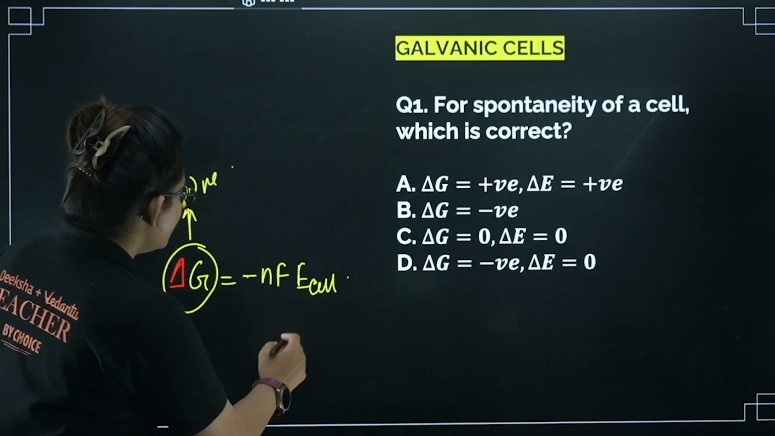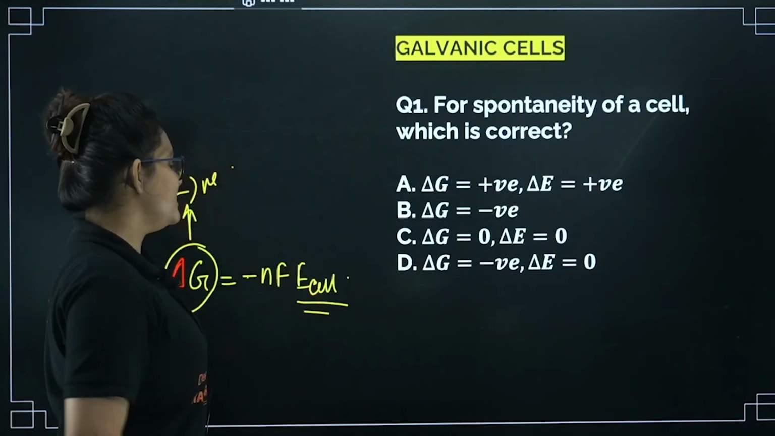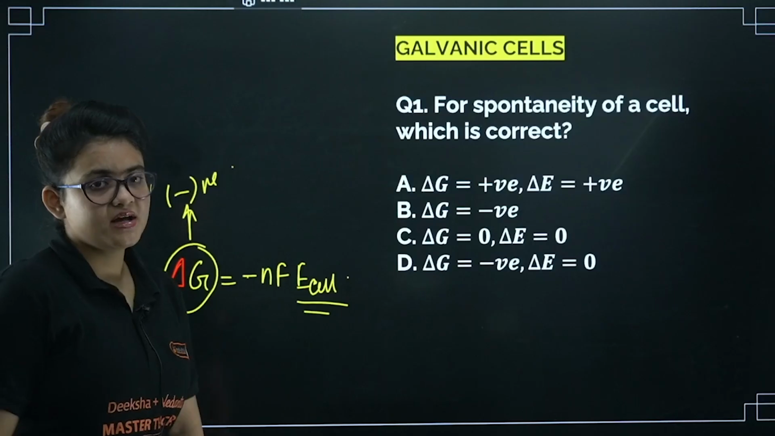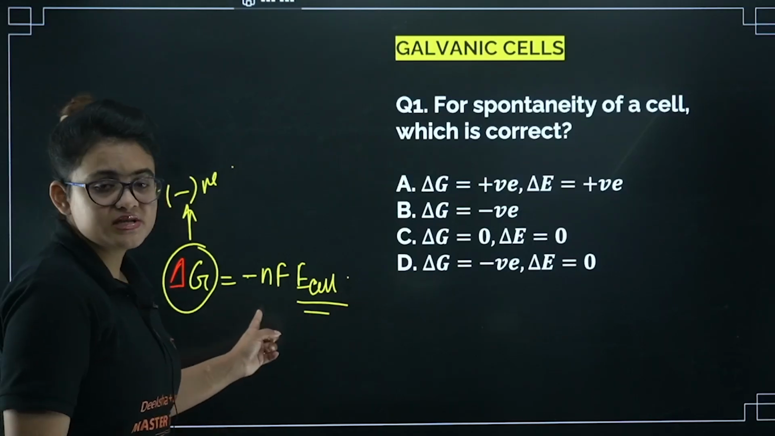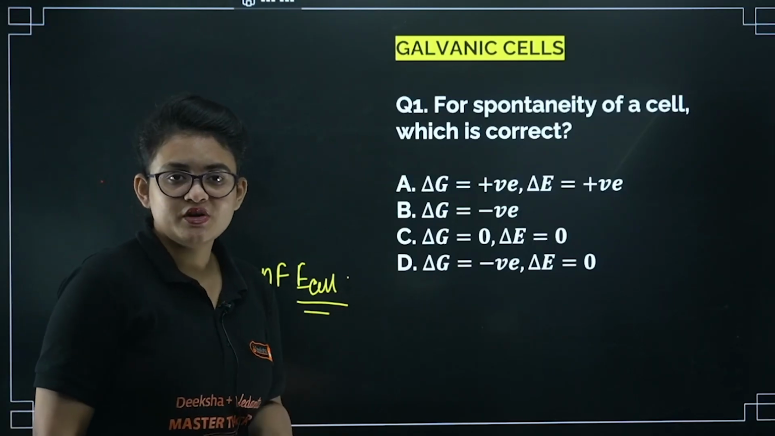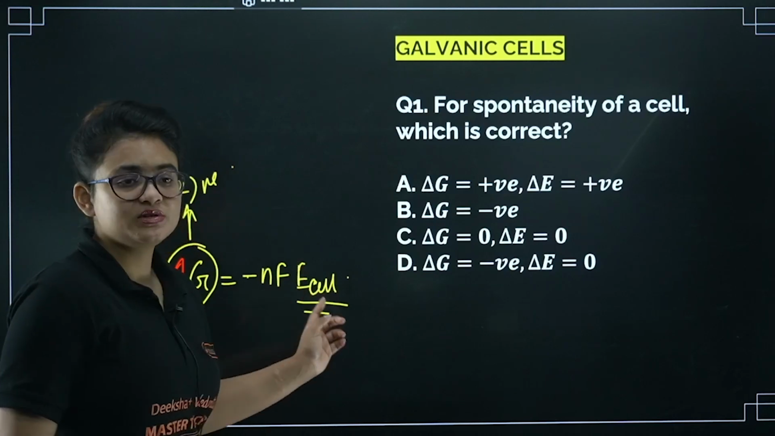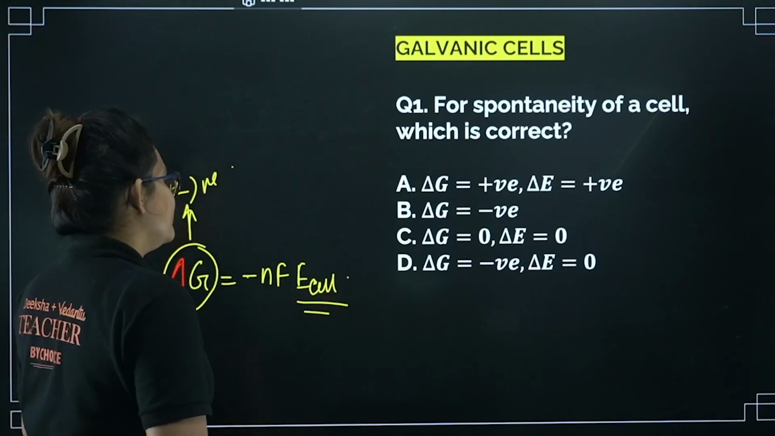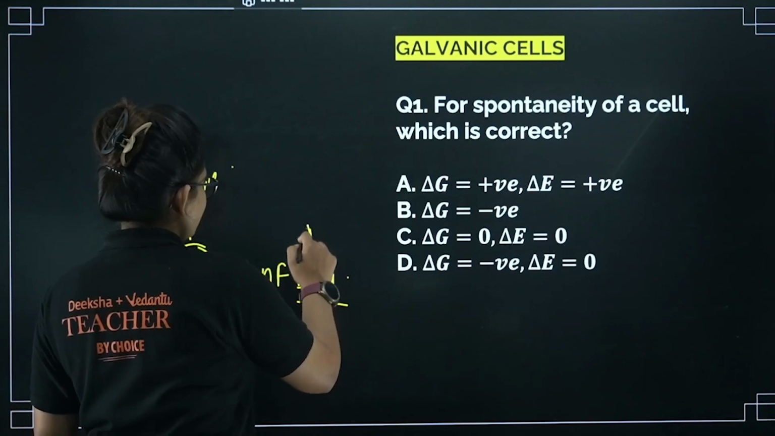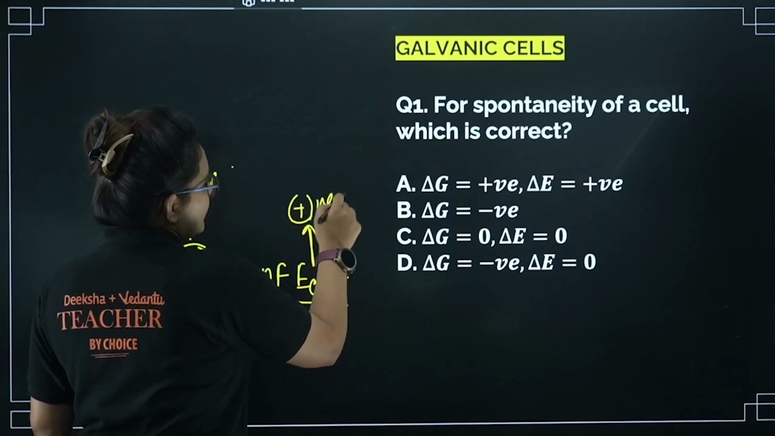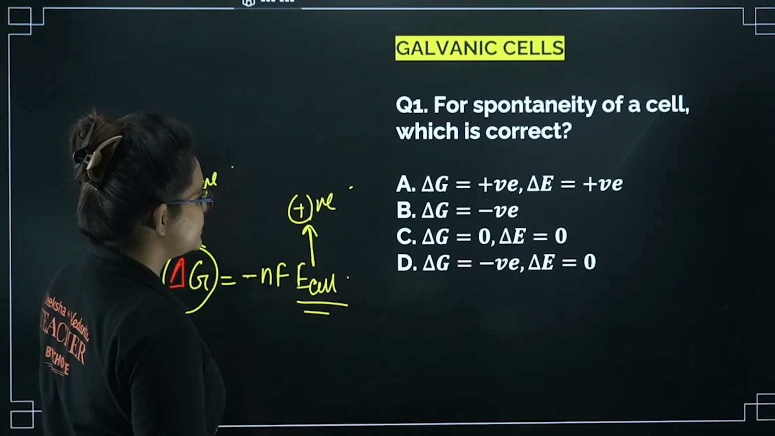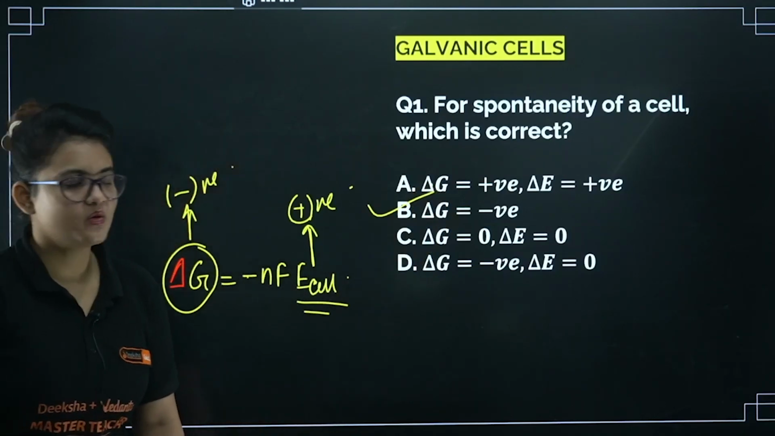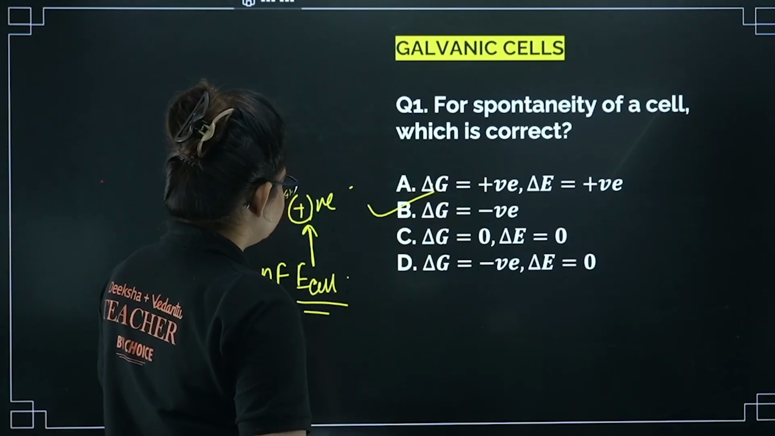In order to make del G negative to give you a spontaneous reaction, the E value must be positive. Otherwise, if E cell comes negative, then the negative sign will turn positive and del G will be non-spontaneous. If E cell comes 0, then del G will come 0, it will be equilibrium. So for spontaneity, we need del G negative and E cell positive. In accordance with that, option B is going to be the correct answer. Okay, let's proceed to the next one.